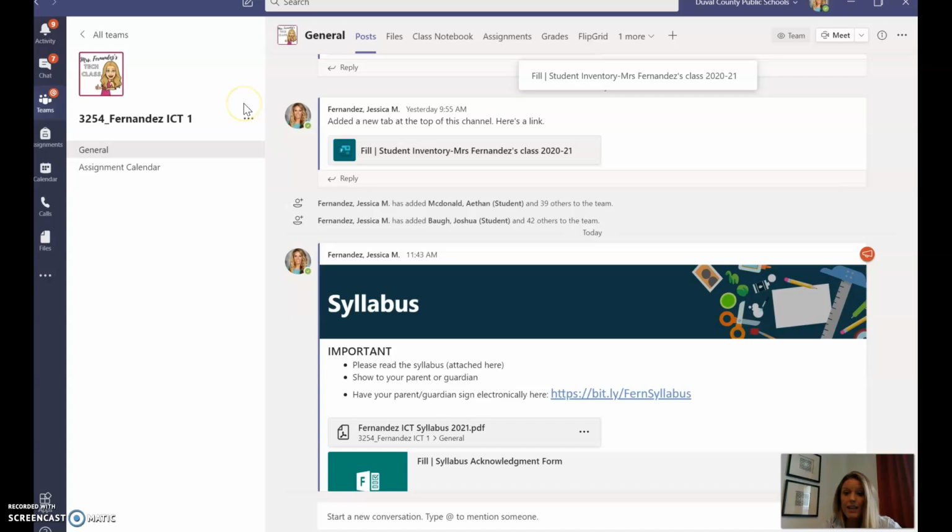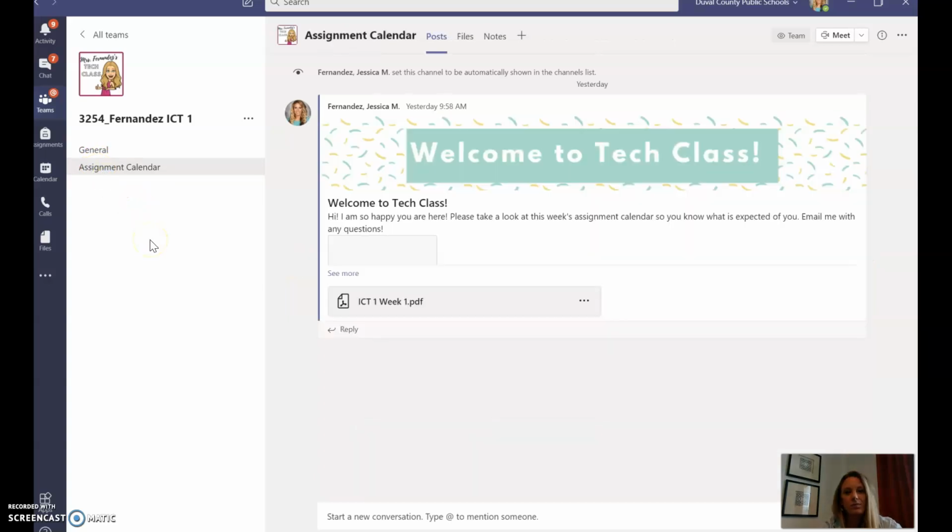Every week you're going to get an assignment calendar, so that's going to help you stay on track for what you need to get done that week. So the assignment calendars are available here under the assignment calendar channel. So you click on the assignment calendar, and here it has my post for this week.